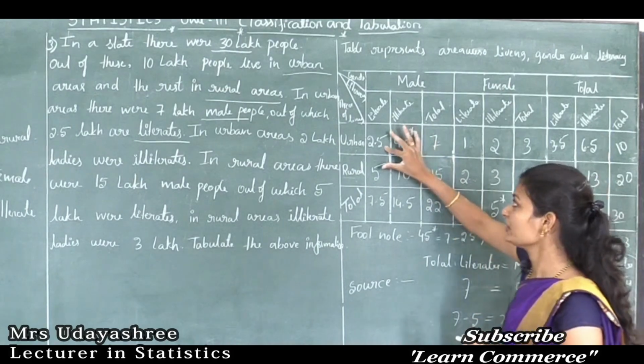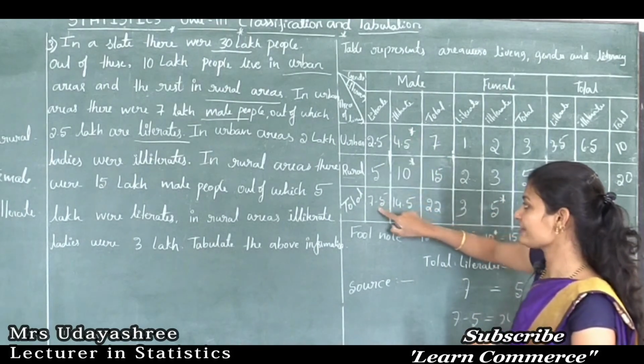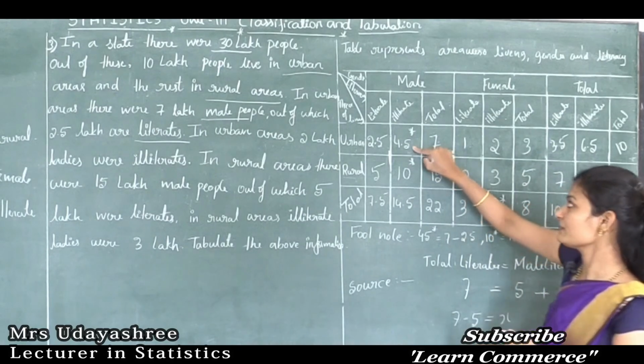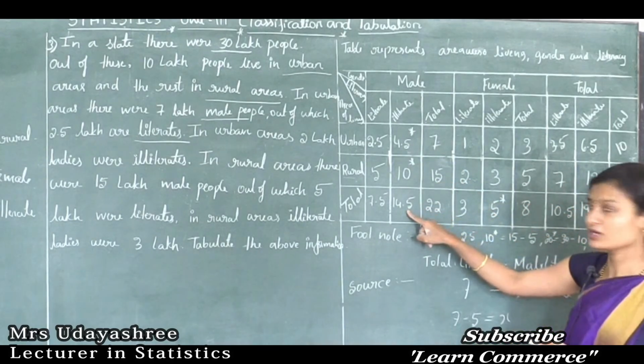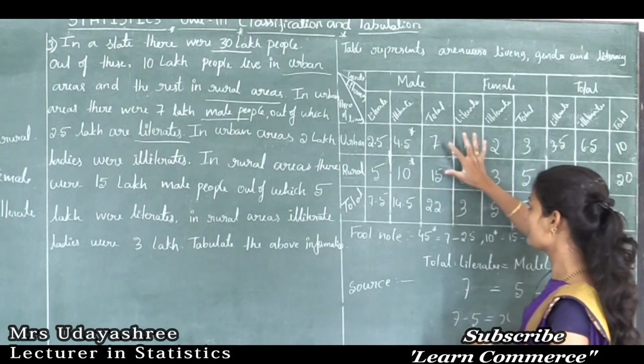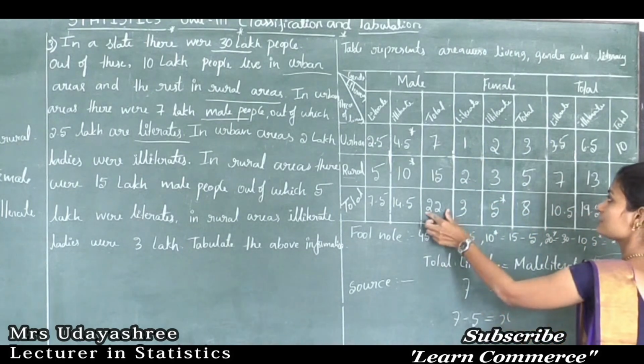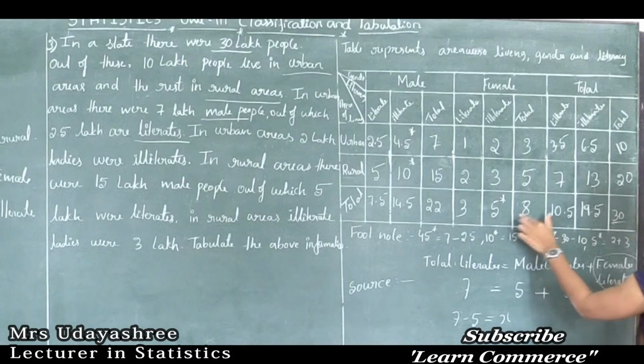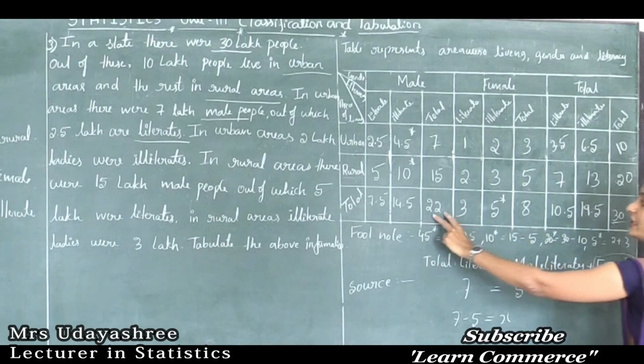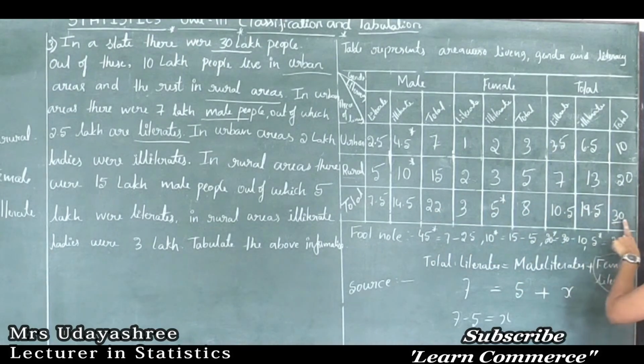Like that 2.5 plus 5 is 7.5, 4.5 plus 10 is 14.5, like that 7 plus 15 is 22. See, this total plus this total is equal to this one. So 22 plus 8 is equal to 30.